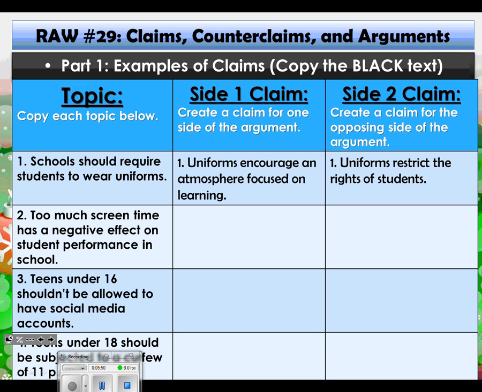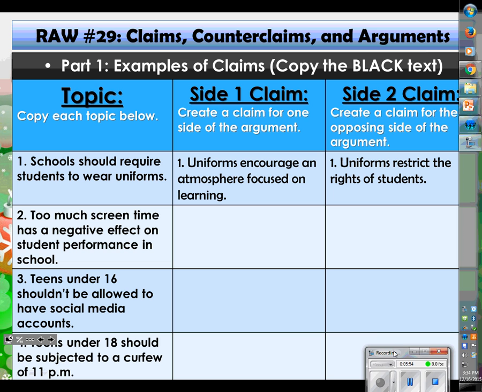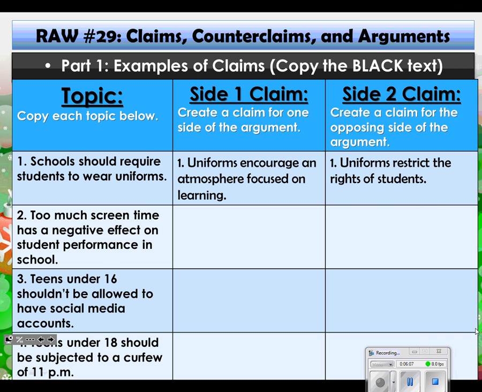All right, now what you are going to have to do is for the remaining 3 topics, you have to develop 2 claims per topic. One that would be positive towards the topic, one that would be negative towards the topic. Go ahead and do that. Okay, now that you've had the time to do that, we're going to move on to part 2.